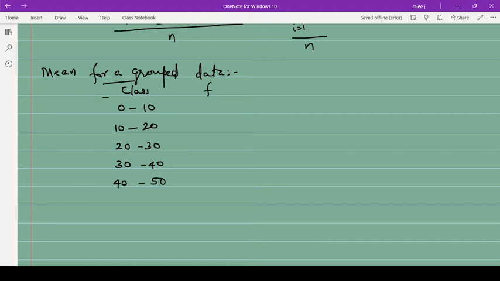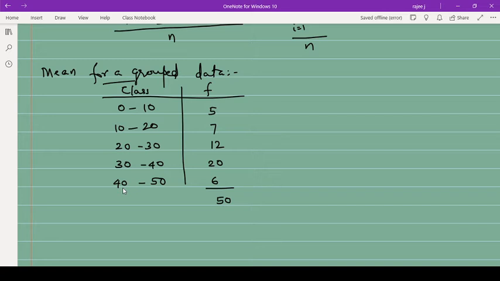Frequency is how we get from raw data: you put the tally marks and you will get the frequency from there. Suppose for 0 to 10, 5 are there, then 10 to 20, say 7 are there, 20 to 30, say 12 are there, 30 to 40, say 30 are there, and 20 are there, and this is 6 are there. So total 50.